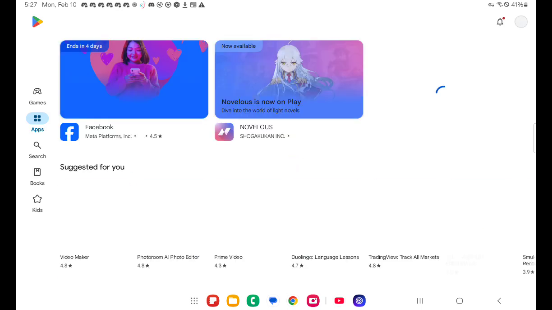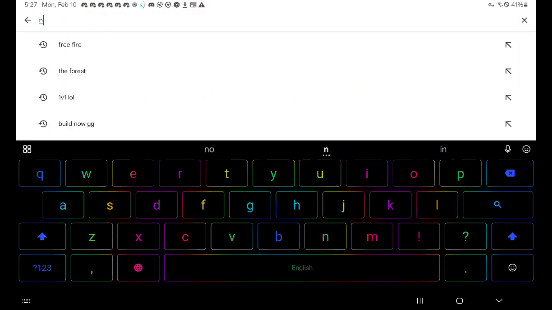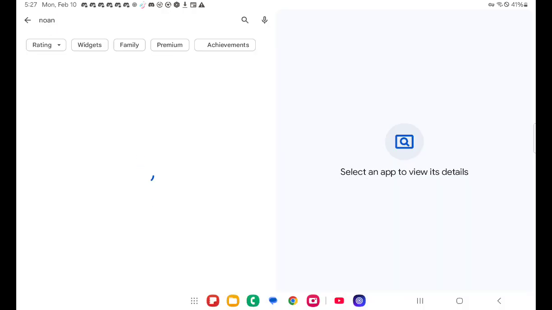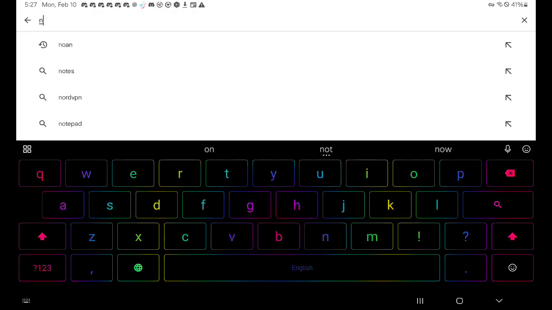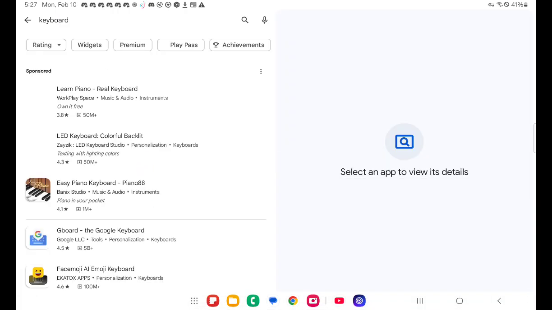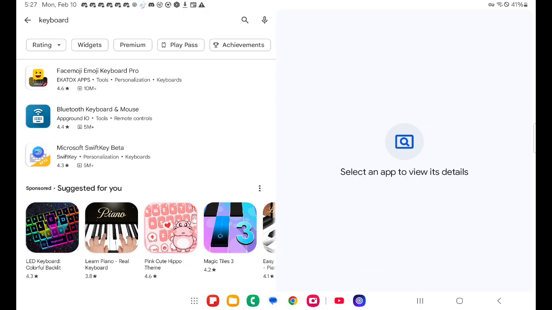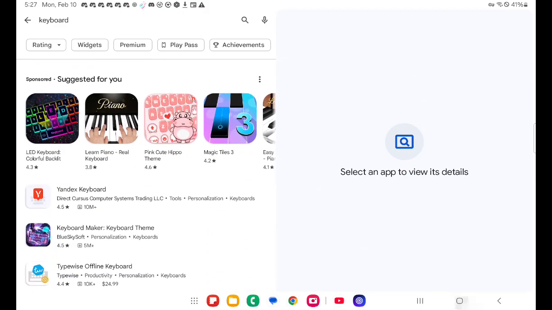Then what you want to do is type up Neo. It doesn't have to be Neo keyboard. You could just type up keyboard and it should still pop up. Neo Lit keyboard. Choose any one of these, but I recommend using Neo Lit keyboard.